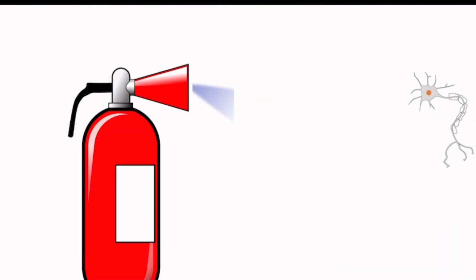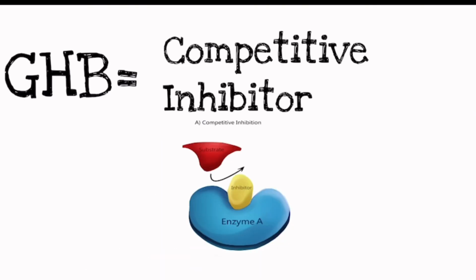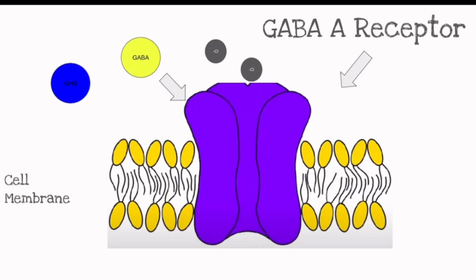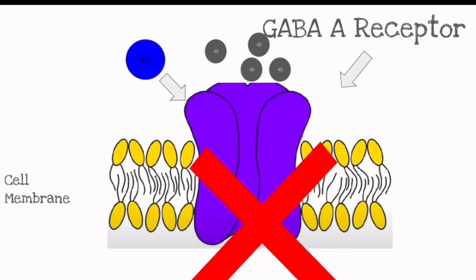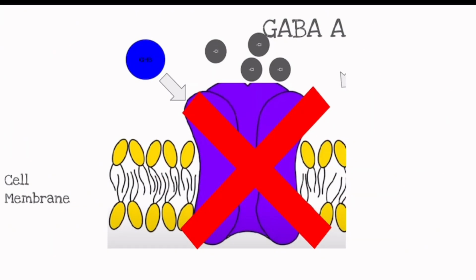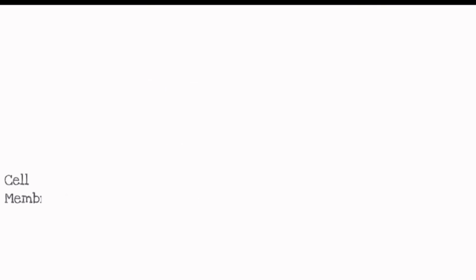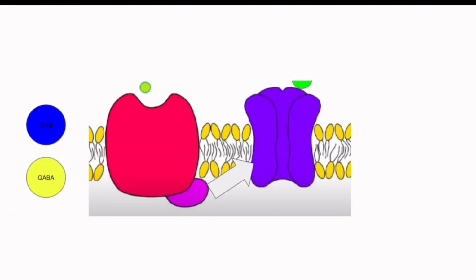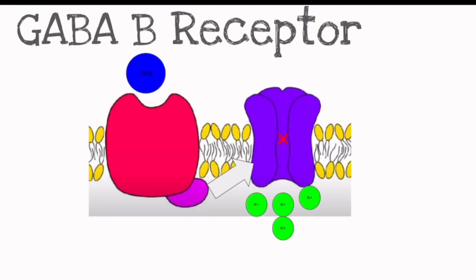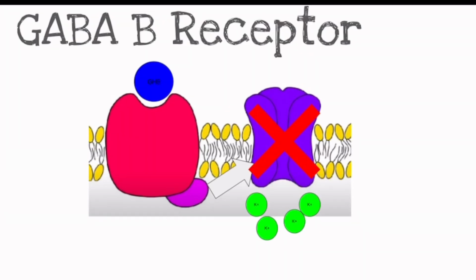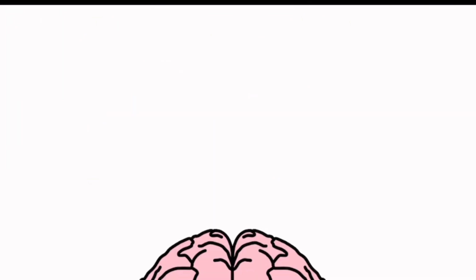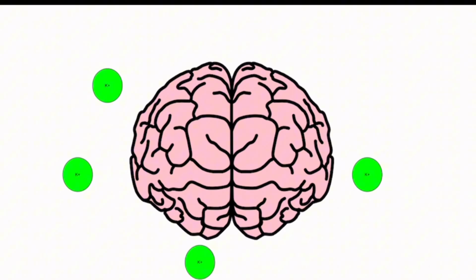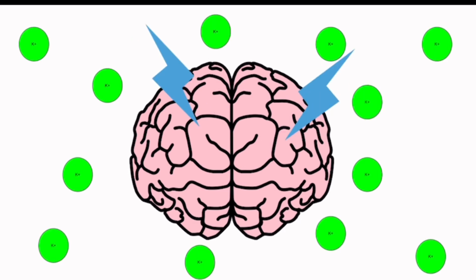The drug GHB will affect this because GHB is a competitive inhibitor, meaning it takes place where GABA is attached. This will cause the chloride ion channels to stay closed in the GABA A channel. The closing of these channels will lead to the second messenger, which is cAMP, or cyclic AMP, to not be activated. When cAMP is not activated, the closing channels of GABA B will lead to potassium not being able to flow out, and the chance of the organism taking an action will increase because the amount of potassium in your body will cause your brain to overstimulate.